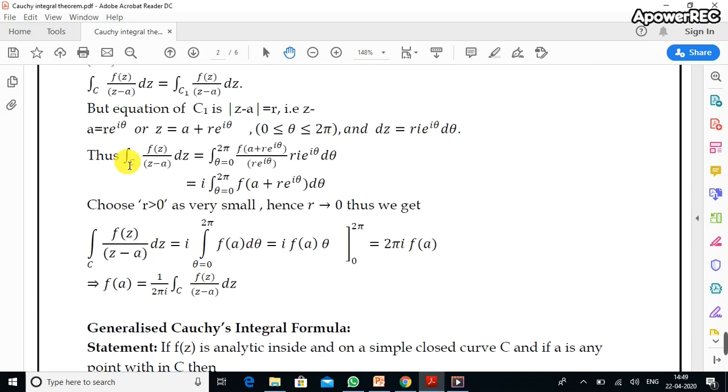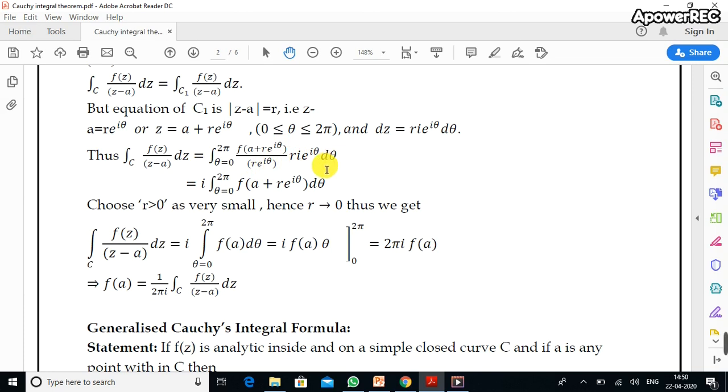Thus, our integral value over C of f of z divided by z minus a dz equals the integral from theta equals 0 to 2 pi of f of z, which is nothing but f of a plus r e power i theta, and z minus a equals r e power i theta, and dz equals r i e power i theta d theta.